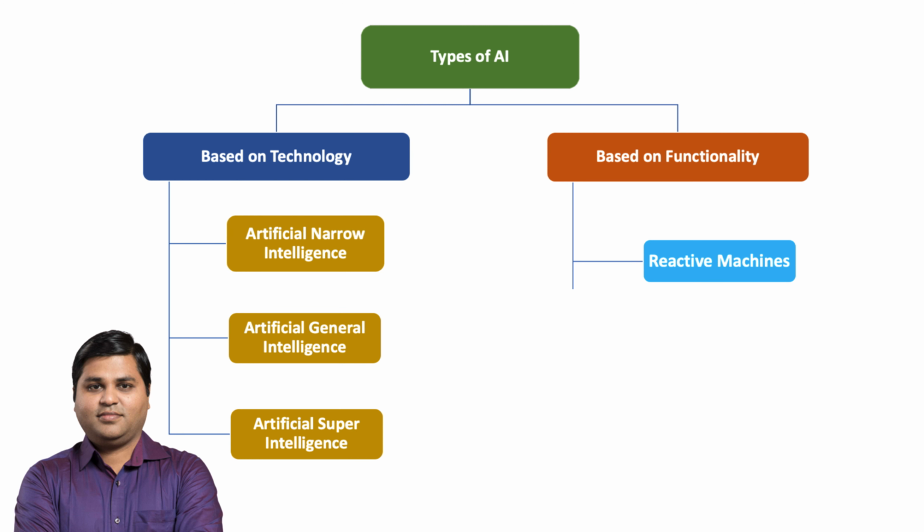Let's move on to the next type of AI based on functionality, limited memory systems. These AI systems are designed to not only observe their surroundings and respond to current situations, but also learn from their past experiences to improve their decision making. However, they still have some limitations in terms of the amount of data they can store and recall. An example of a limited memory system is the autonomous car, which uses its past experiences to make driving decisions, but has a limited amount of memory to store that data.